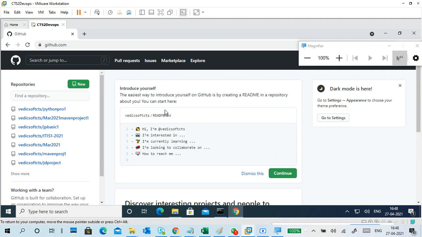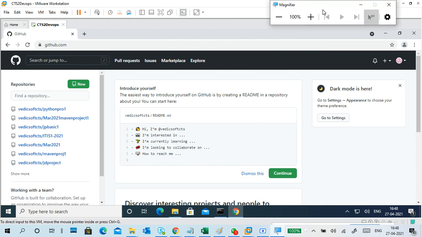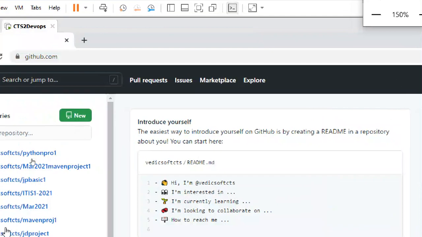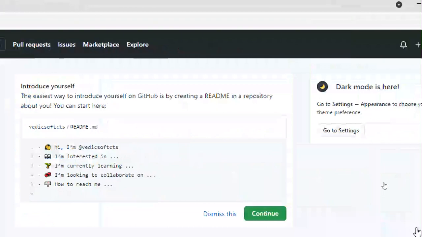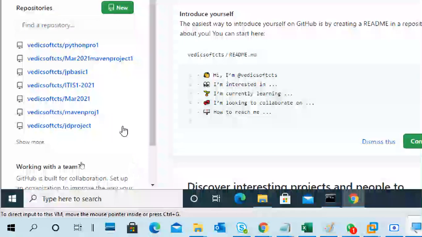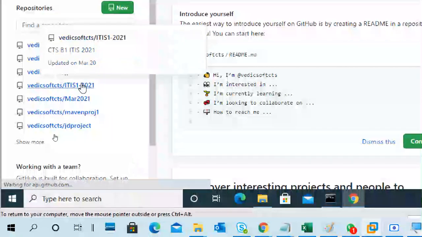Introducing yourself, you can put in your interests. The interface has changed a little bit. This is the dark mode settings. These are all my repositories. Okay, so I logged in successfully. I can go to any repository.